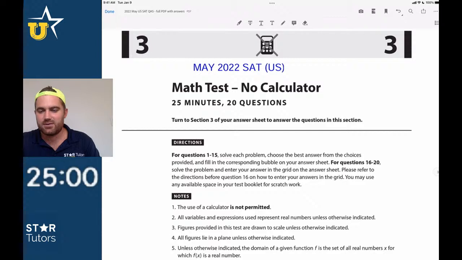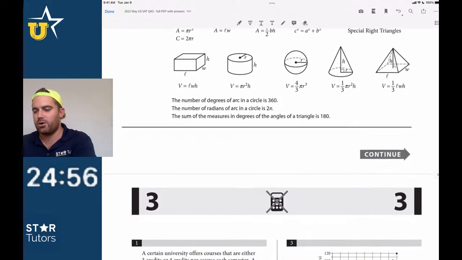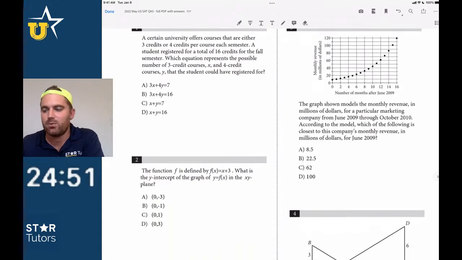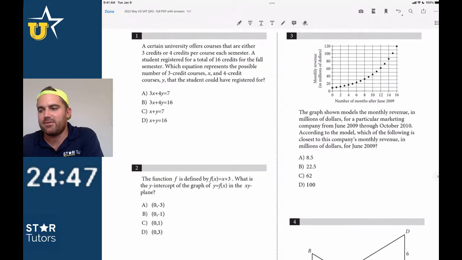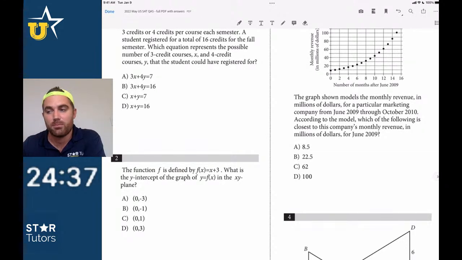25 minutes on the clock for the no calc section, and our time starts now. All right, so for those that have been with us for the math live streams before, you guys will know that it's my feeling that I don't want to get caught up. I don't want to have to overthink any questions you're starting with. When you take this for real, don't forget that right before you start this, you're going to be done with the reading section and the writing and language section, and now all of a sudden you have to jump into math with no warm up.